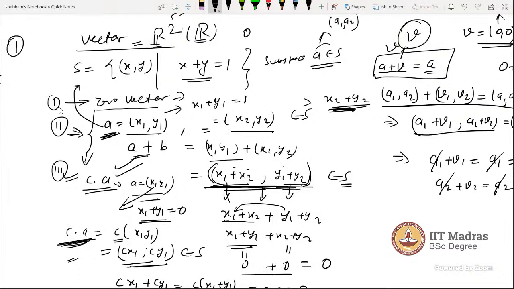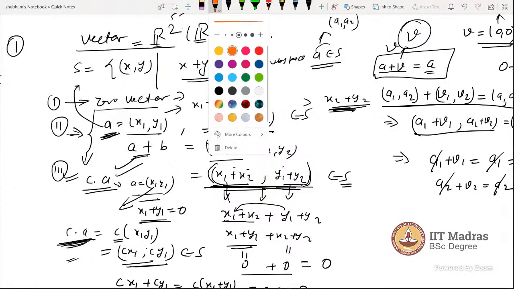I am not erasing the whole thing because you will see the differences. Okay, let me change the color.